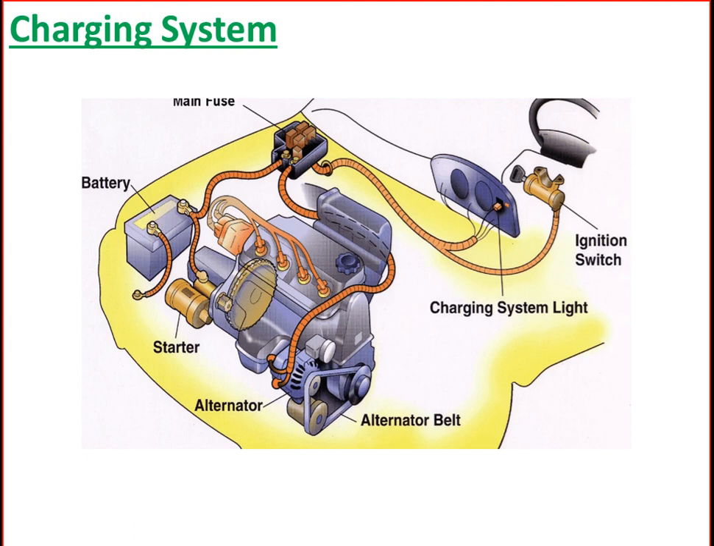Today you will get to know the definition, functions, parts, diagram, working, some common problems, and advantages and disadvantages of the charging system used in automotive engines. So what is a charging system? The automobile charging system is a set of components working to keep a charge and provide electrical energy for the vehicle's electrical devices.